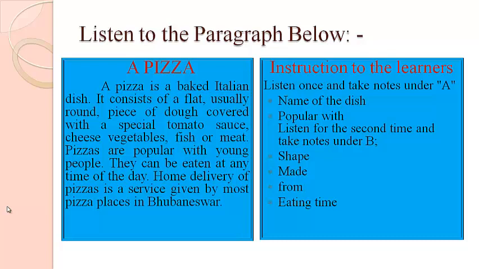They have to fill up name of the dish, popular with, then listen for the second time and take notes under B, which is about the shape of pizza, and where it is made, then from, eating time. And these are the various things. After going through this paragraph, the students have to fill up.